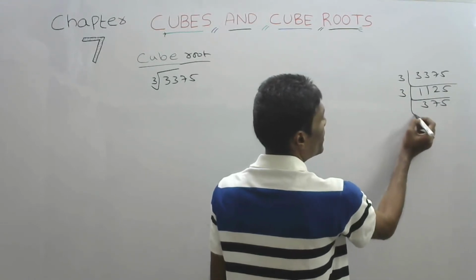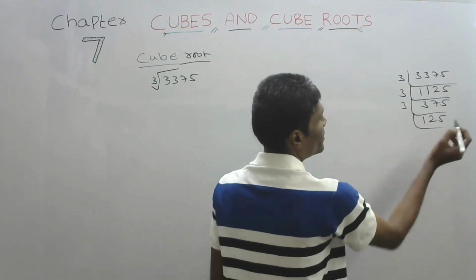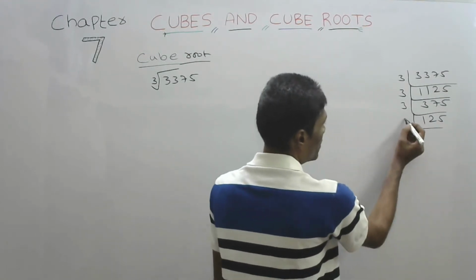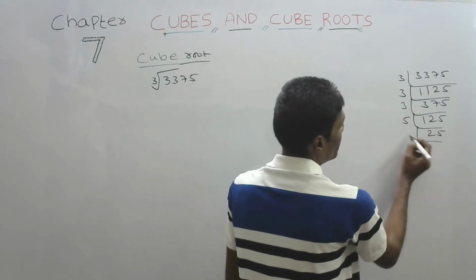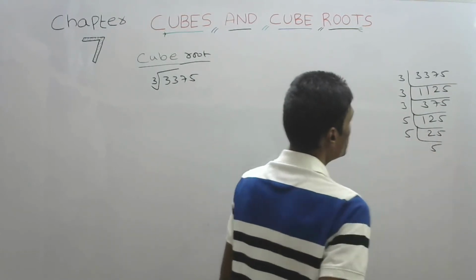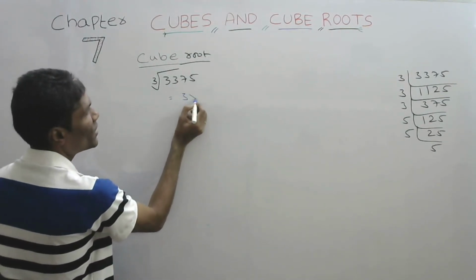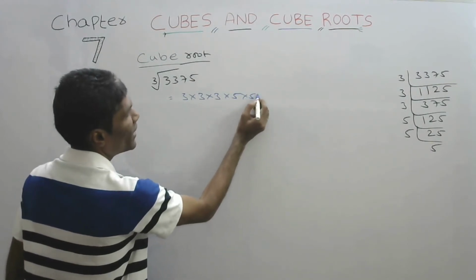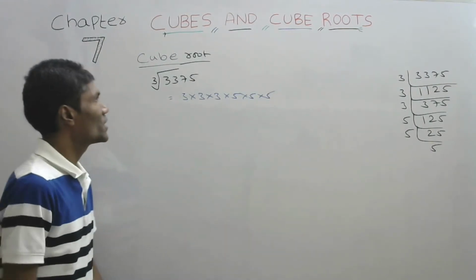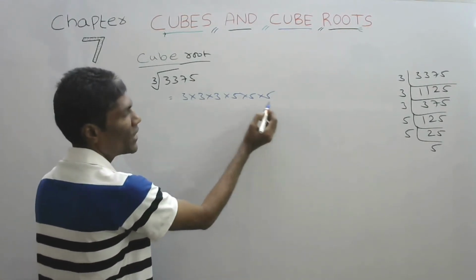No, the 5 table. 5 twos are 10, 5 fives are 25. So this can be written as 3 into 3 into 3 into 5 into 5 into 5. 3375 can be written as 3 into 3 into 3 into 5 into 5 into 5.